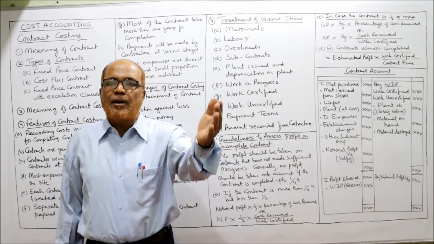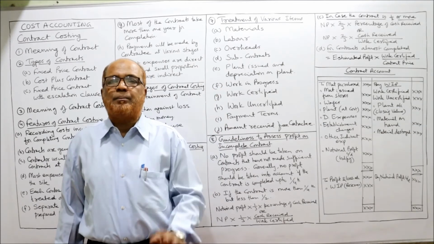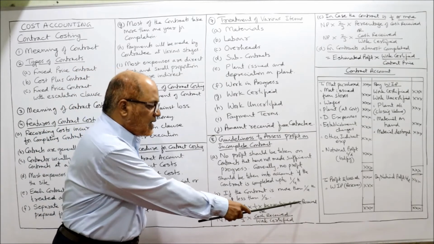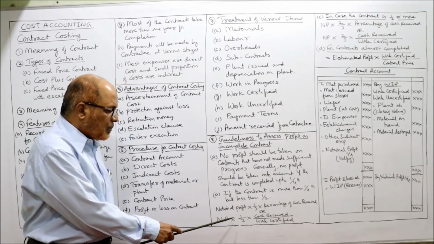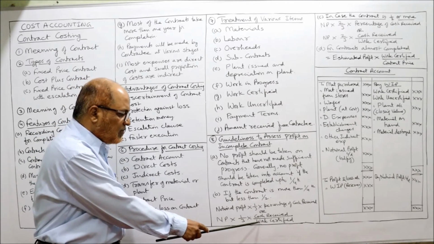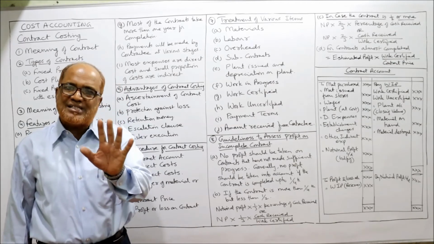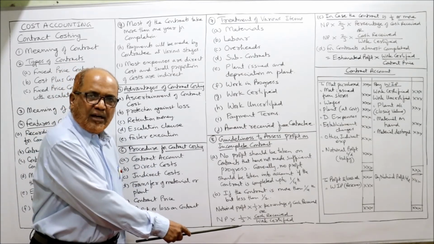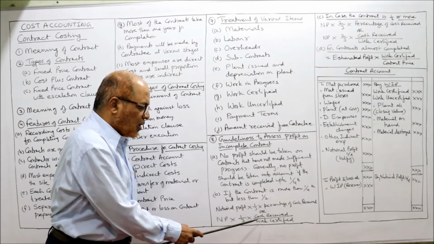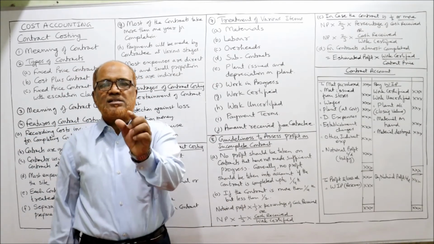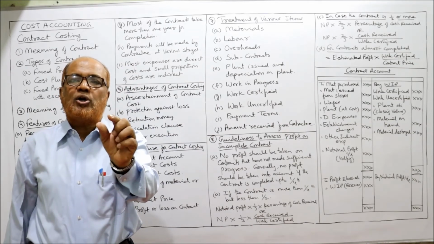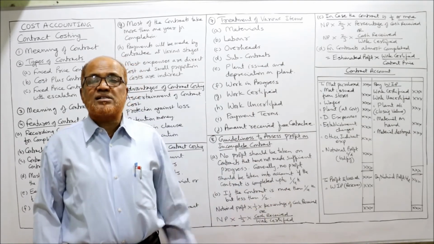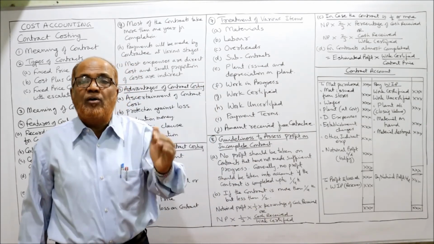If the contract is completed more than 25% but less than 50%, then we calculate notional profit into 1/3 into percentage of cash received, or notional profit into 1 by 3 into cash received by work certified. Both formulas will give you the same answer. This is the amount of profit to be transferred to the profit and loss account. The remaining notional profit will be transferred to reserve if the work is completed more than 25% but below 50%.